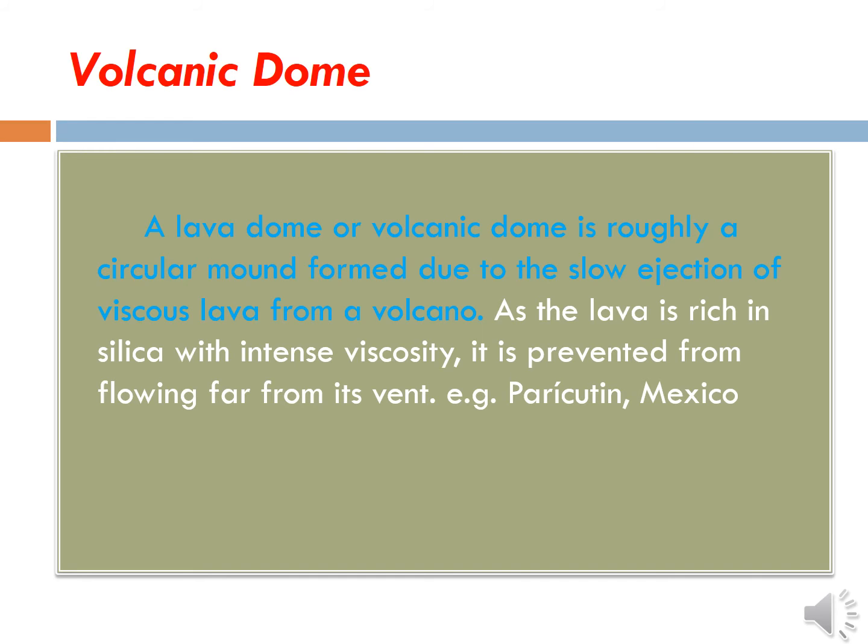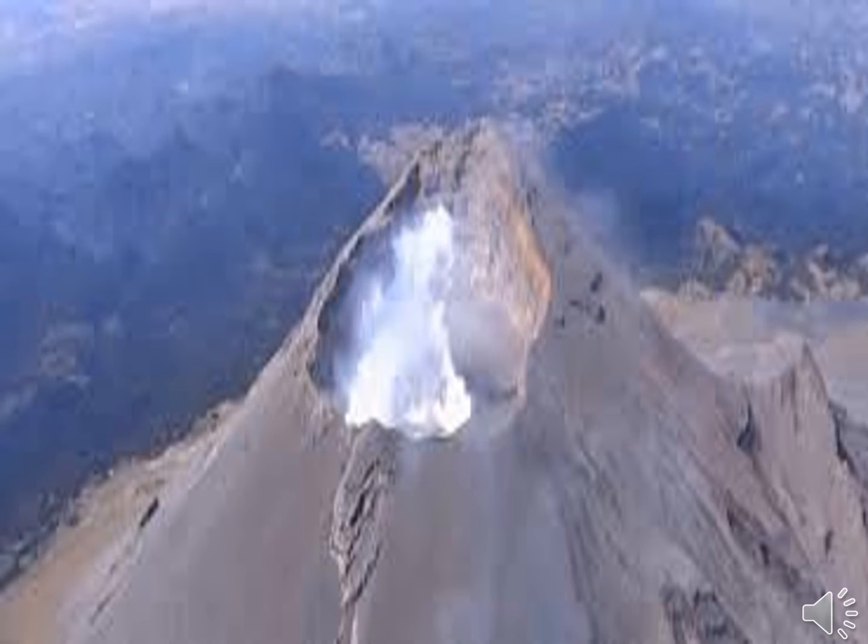So, the volcanic dome is roughly a circular mound. This is the picture of volcanic dome. It is roughly circular mound. You see that circular area is there. Got it?